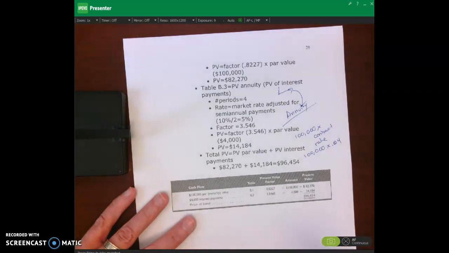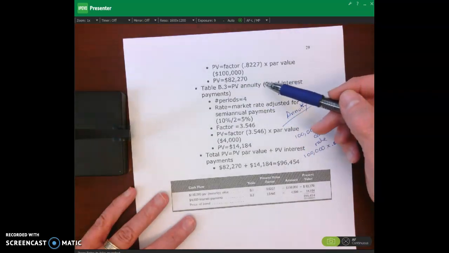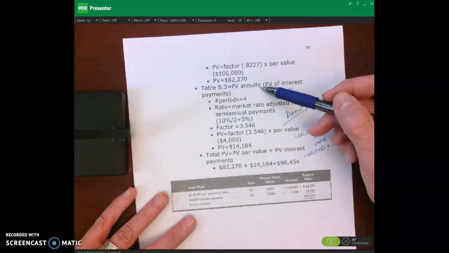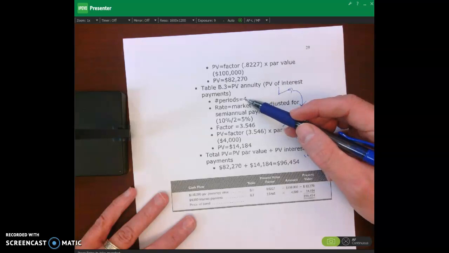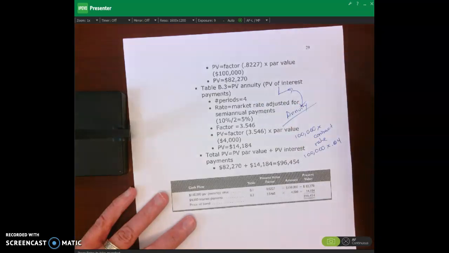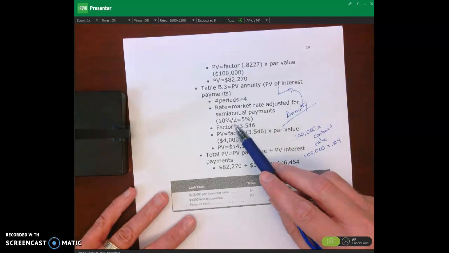Okay? So what we do is we look in table B.3, which is the present value of an annuity table. And how many periods do we look up? 4 periods. Why 4 periods? 2-year bond, semi-annual, 4 total periods. What interest rate do we look up?